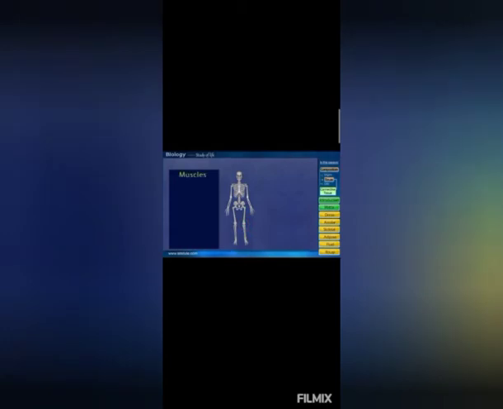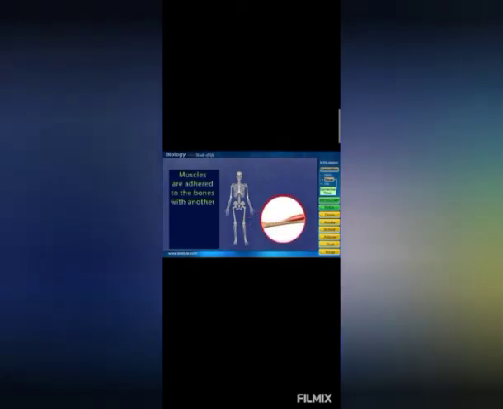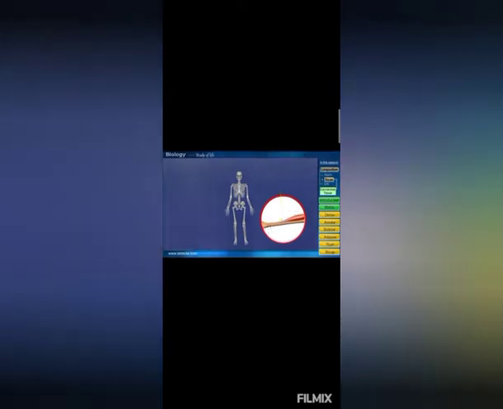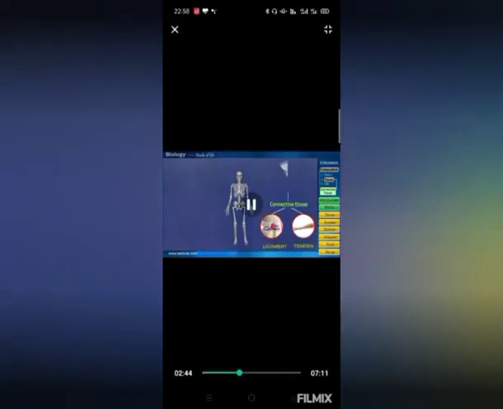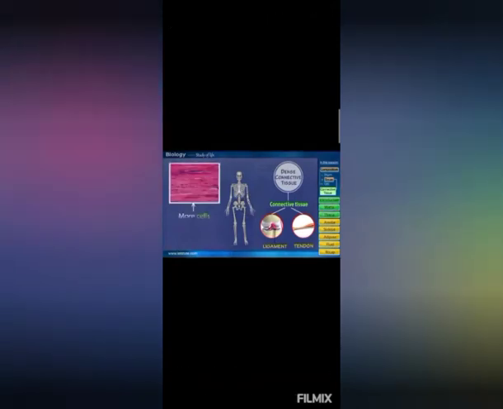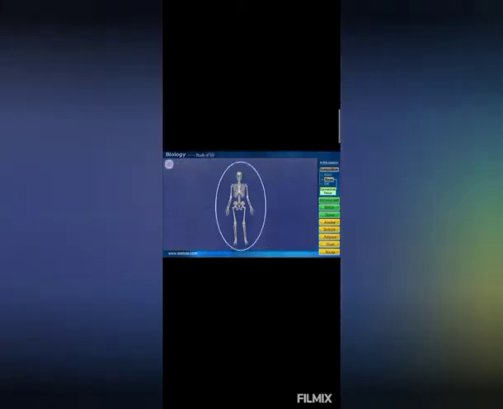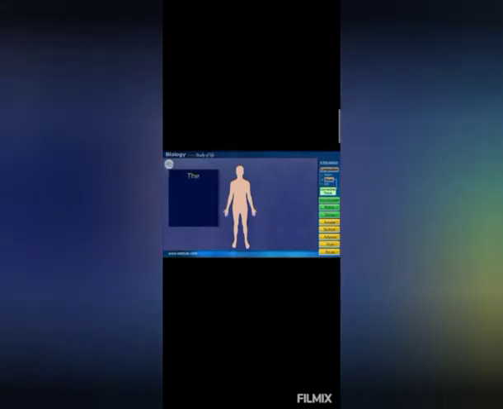But apart from connecting bones, even muscles are adhered to the bones with another type of tissue called the tendon. And both these, the ligament and the tendon, are a type of connective tissue called dense connective tissue. Dense because the cells in this type of tissue are densely packed together with very little matrix. To protect our bones and muscles, our skin comes into the picture.